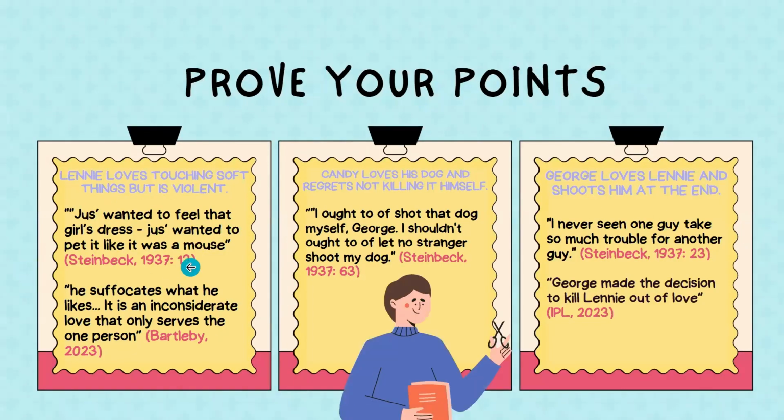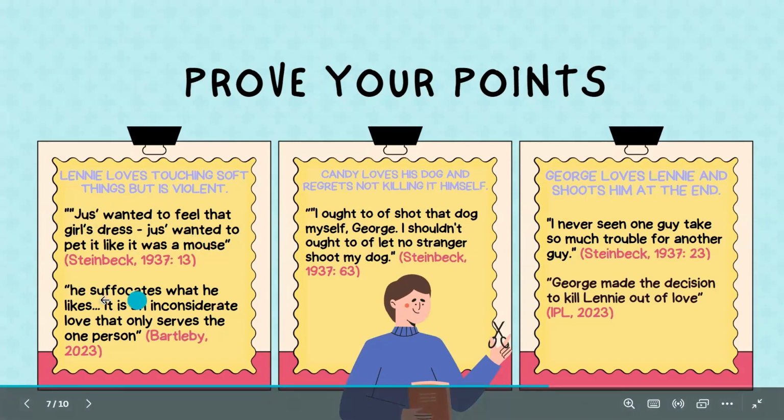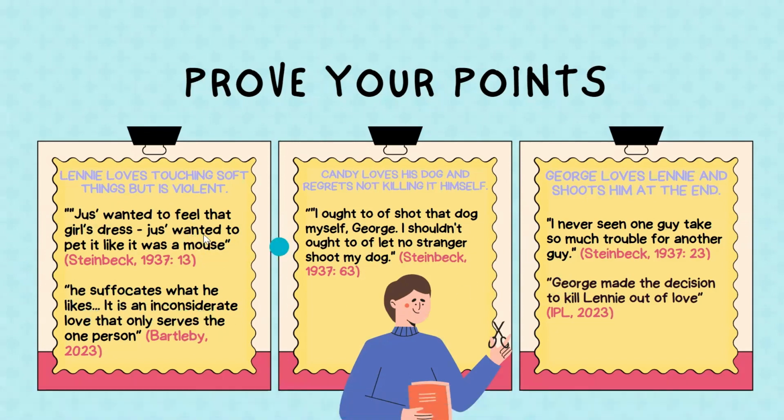I have my in-text references, I have quotes from the book and websites. Right? So for Lenny, in the book, he says, "I just wanted to feel that girl's chest, just wanted to pet it like it was a mouse." So he loves touching these soft things, but he was also accused of rape, quite a violent